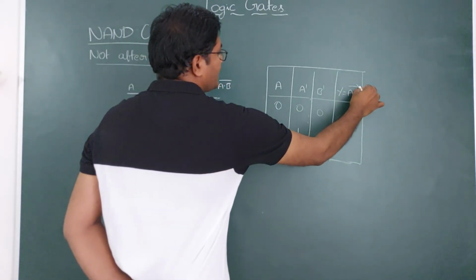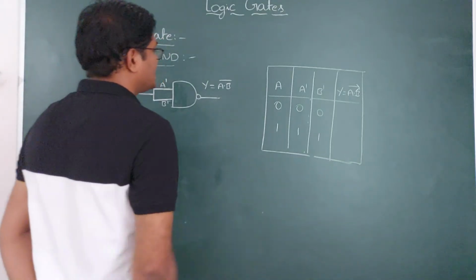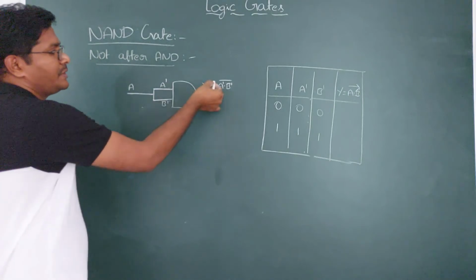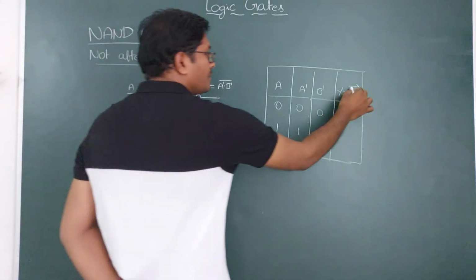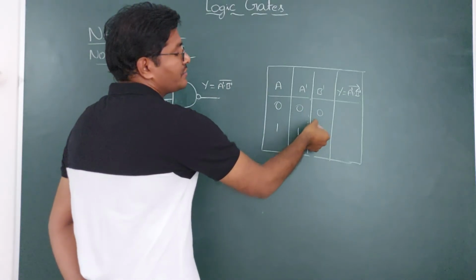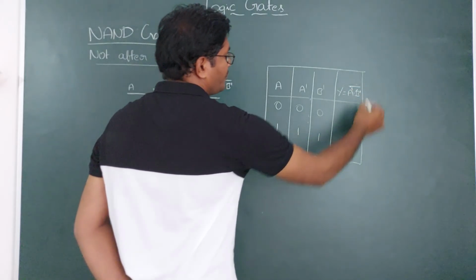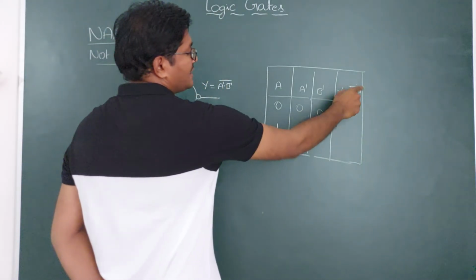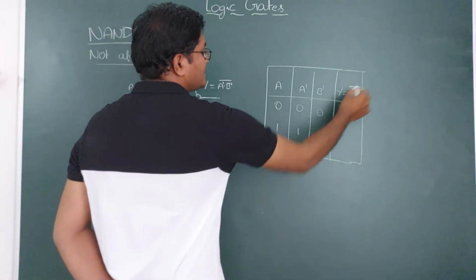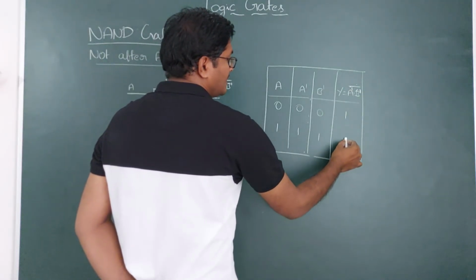If the output is the same as a NOT gate, then it becomes a NOT gate. So A into B, this is not A into B, A dash into B dash whole bar. A dash is 0, B dash is 0. 0 into 0 is 0, but it is the inverse of A into B, so the inverse is 1. And next, A dash into B dash is 1 into 1 is 1, but the reverse of 1, this is bar, bar means reverse. Reverse is 0.